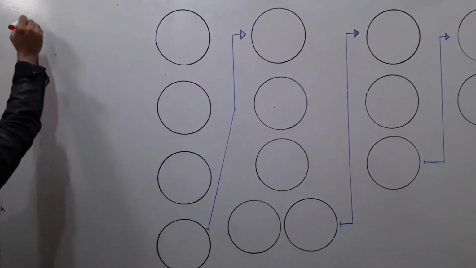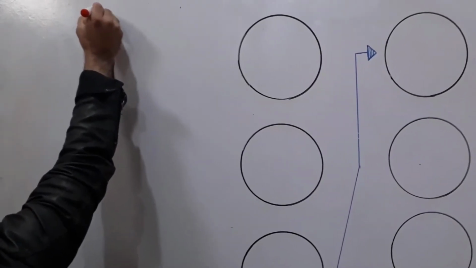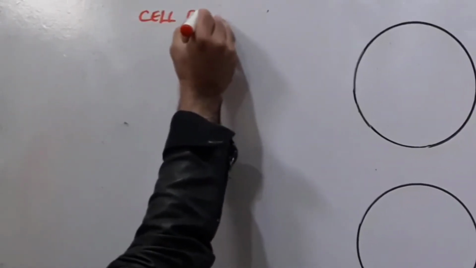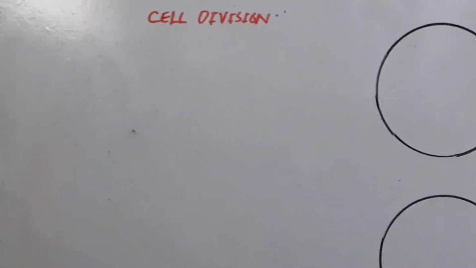Or before meiosis, let me show you something. We know that in our body there is cell division occurring. We say that there are two types of cell division.